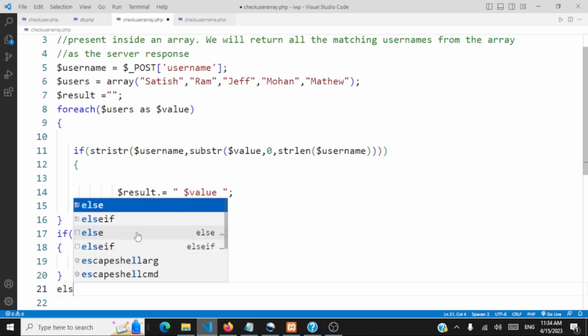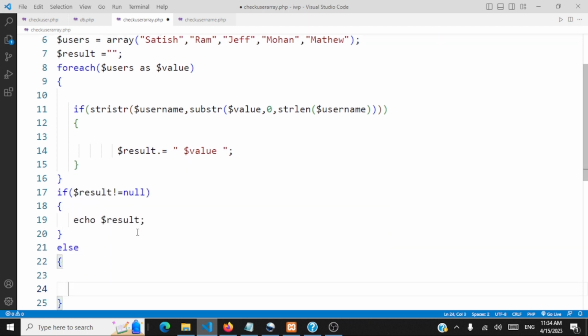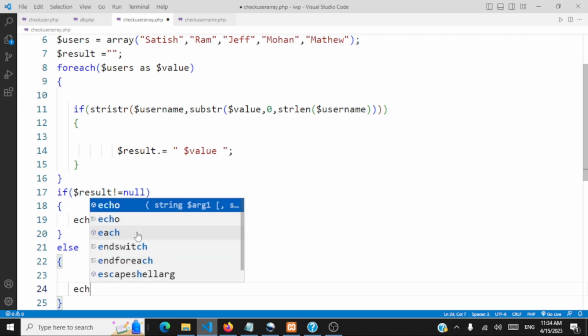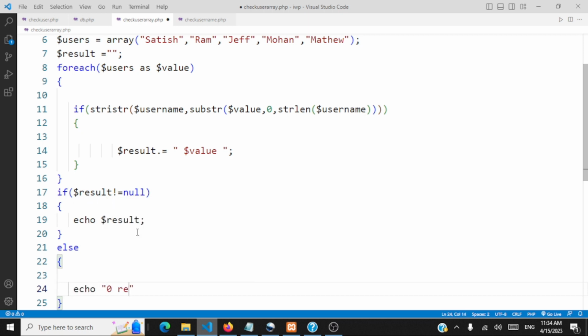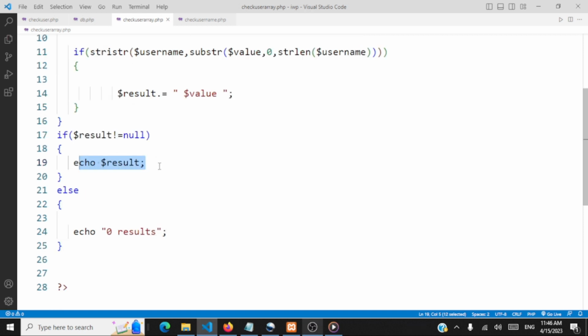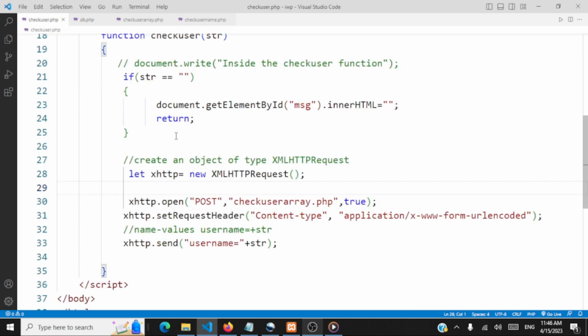Or else, if there is no matching username, say if the user has entered Z as the character, there's no matching username, so we can echo 0 results. So this is the response that's going back from the server to the client. So this is actually the server's response text. So the server is generating a response text here, and we should handle that response.